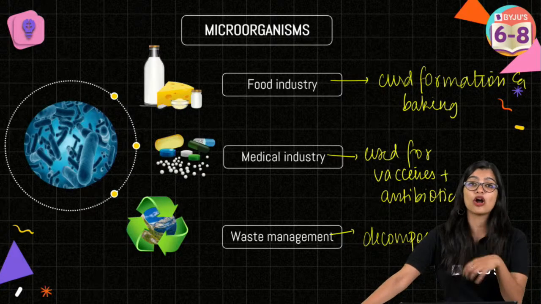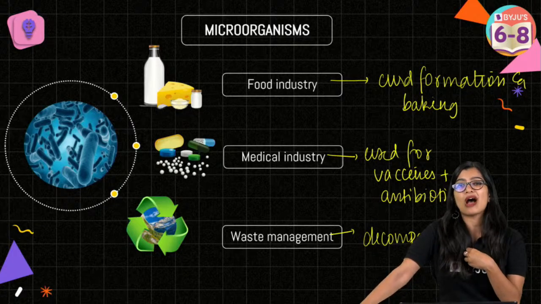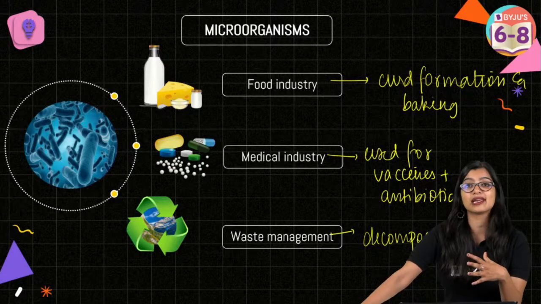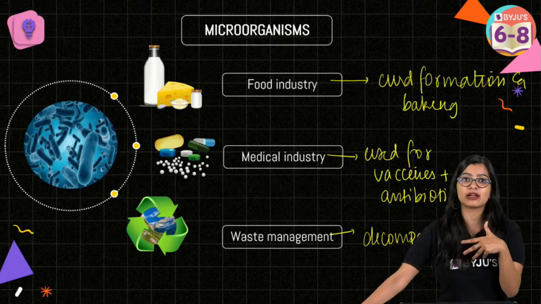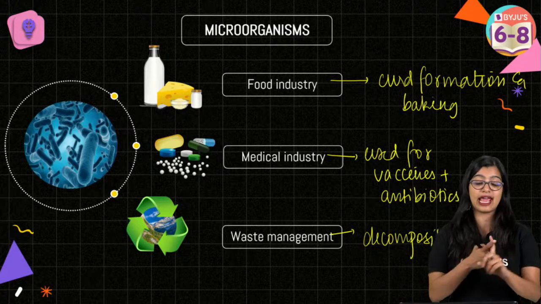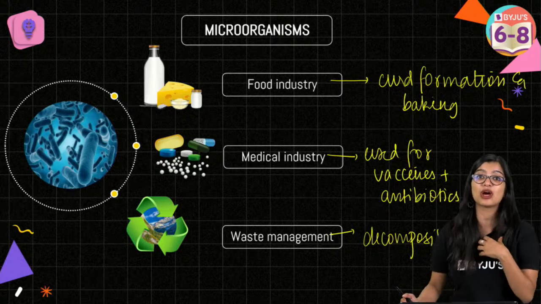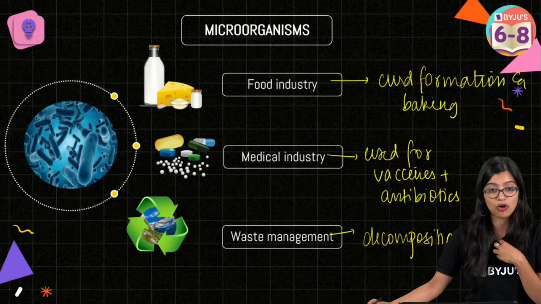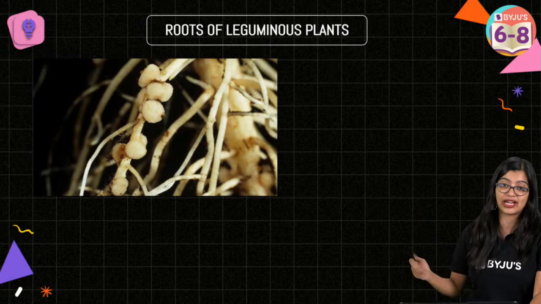See, if you take antibiotics without having any disease, in your body also you have some healthy microbes, right? Good microbes which are there. Now, if you take antibiotics without necessity, what will happen? The good microbes will get harmed, which is why you should only take antibiotics when you are not keeping well and there are harmful bacteria. Otherwise, too much of it will affect our body. So now quickly moving on to the last part of the question, that is to identify this.